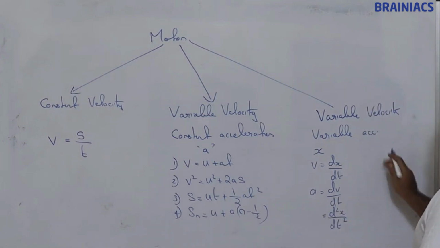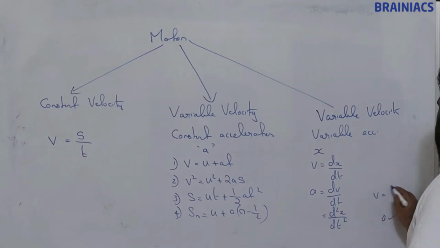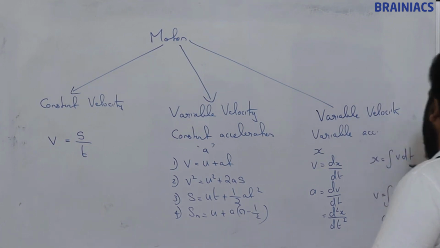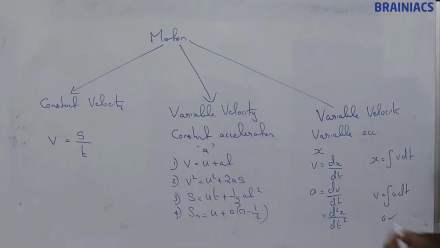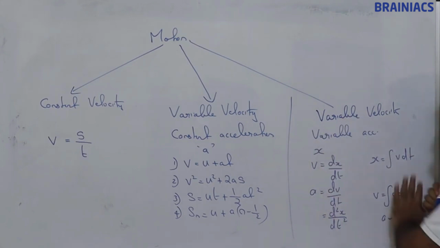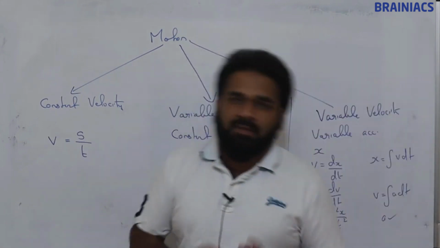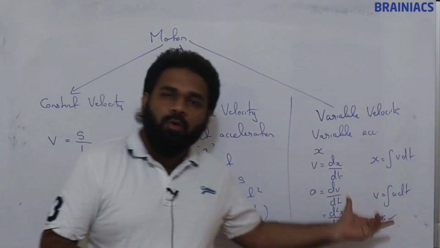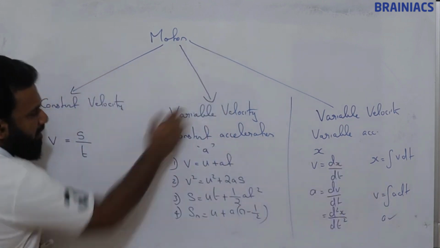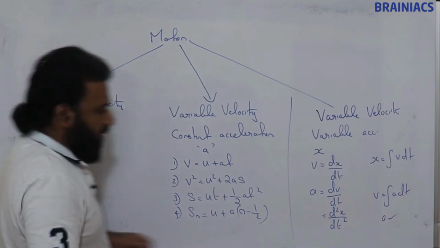Otherwise, if acceleration is given, then to find velocity, integral a dt, to find x, integral v dt. Mainly this part doesn't come much in this chapter. That came in motion in one dimension, leave it. But these two categories we will be using.